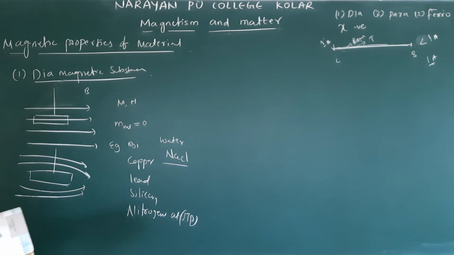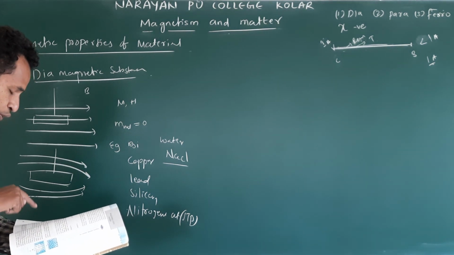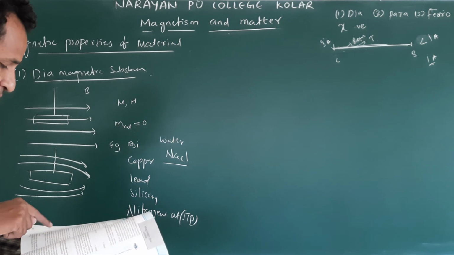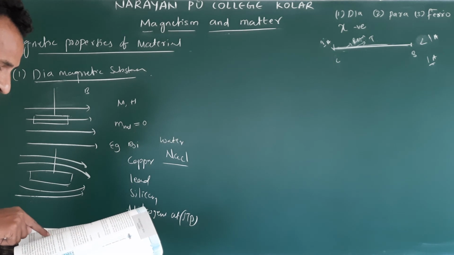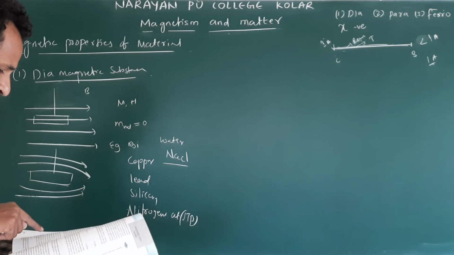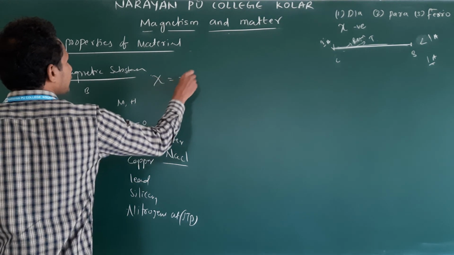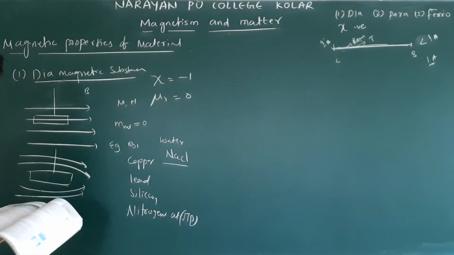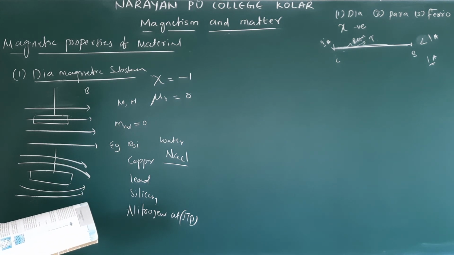This is a very important point. These metals cooled to very low temperatures exhibit both perfect conductivity and perfect diamagnetism. Hence, field lines are completely expelled. Already we mentioned that susceptibility X is negative and relative permeability is almost zero. Clear? And we already mentioned these values in our notes, so please check that.